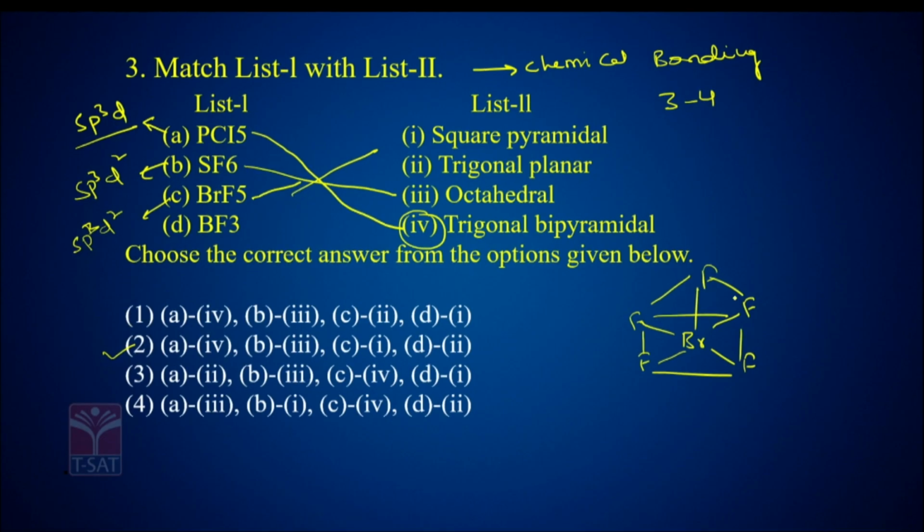It is a pyramid shape, and this is the lone pair. sp3d2 with 0 lone pairs is octahedral shape. sp3d2 with 1 lone pair is square pyramidal. And BF3 is sp2 hybridization. sp2 hybridization means trigonal planar. So option 2 is correct. Option 2. Very, very important: hybridization, structures, geometry.